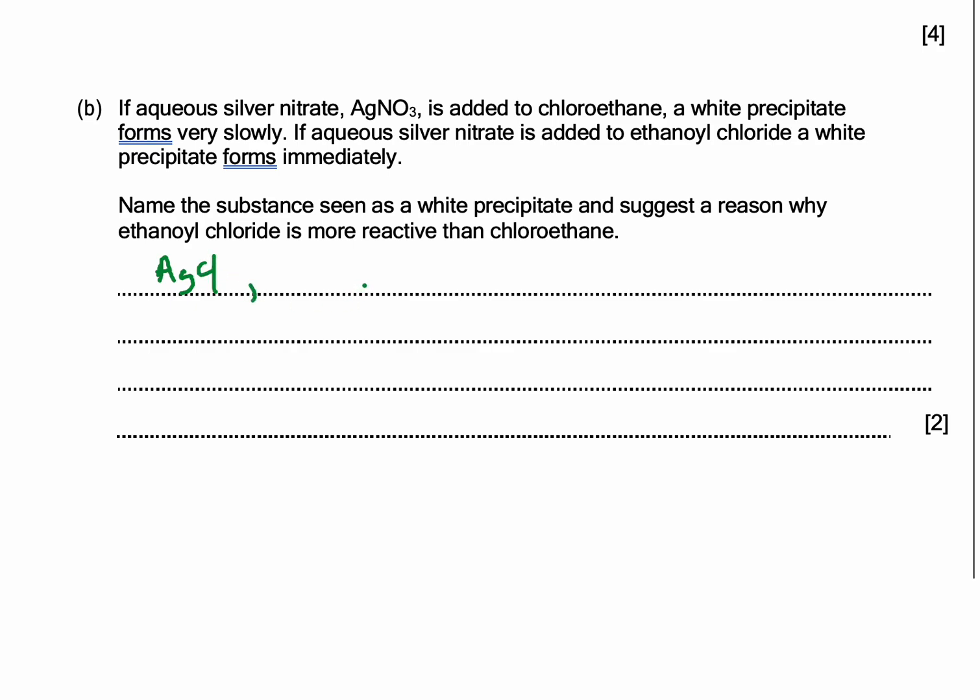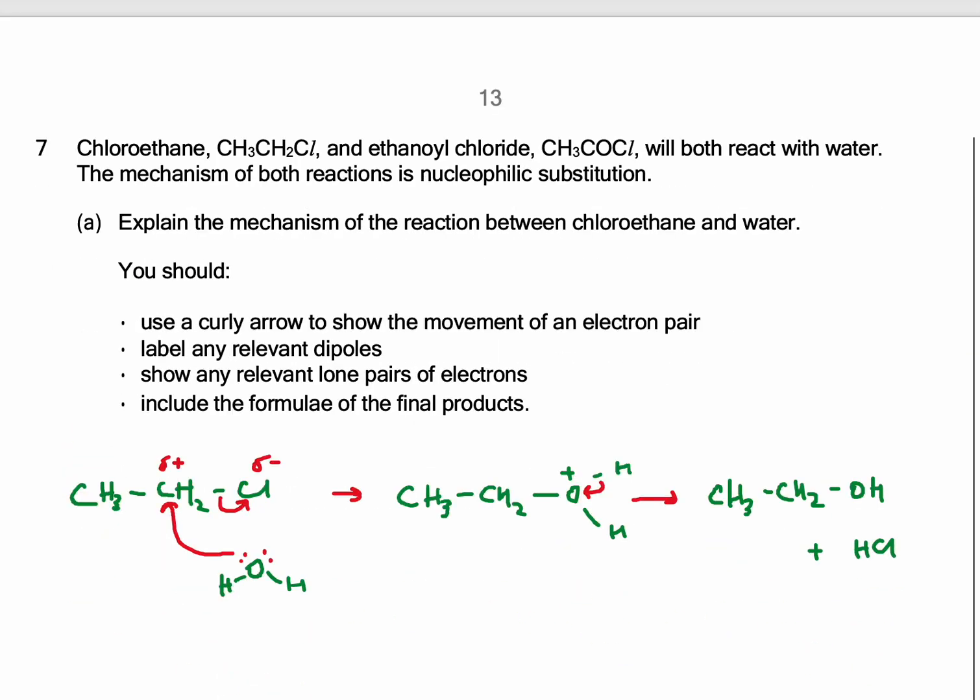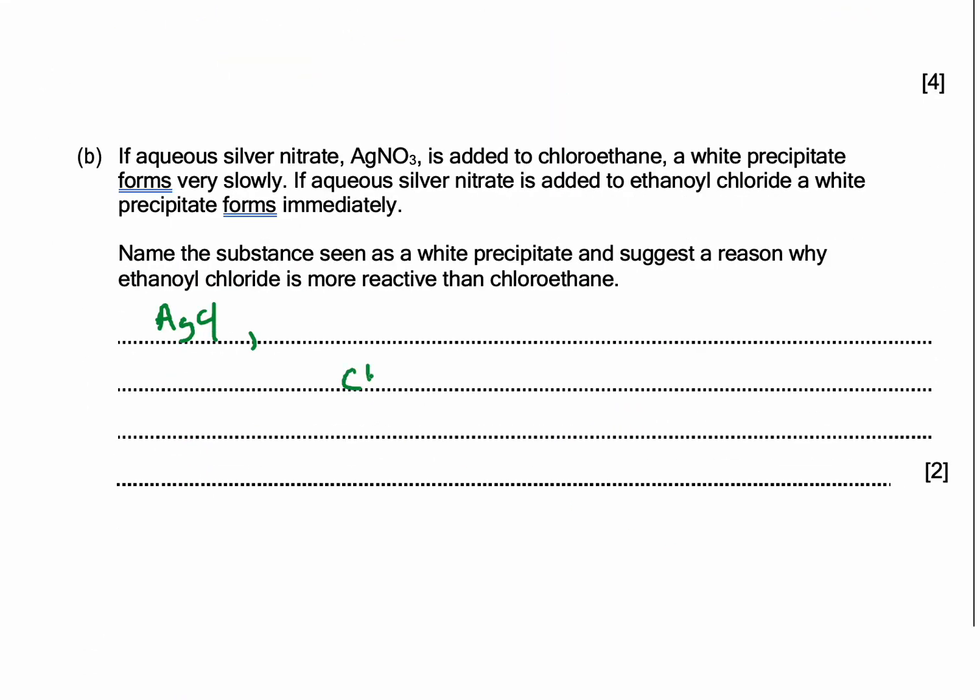And the reason why ethanoyl chloride is more reactive than chloroethane: from the structure we can see CH3COCl, so CH3, C double bond O, and chlorine. Let me use a different marker. This carbon is partial positive, the oxygen is partial negative, and chlorine also has partial negative, because chlorine is more electronegative than carbon.